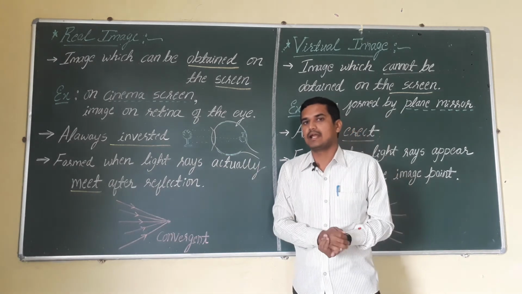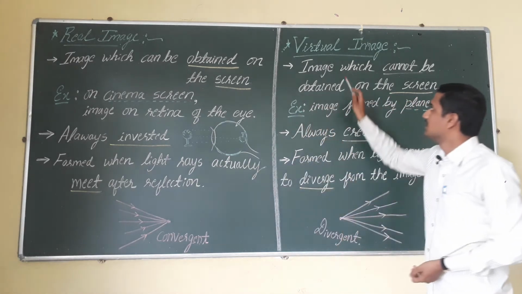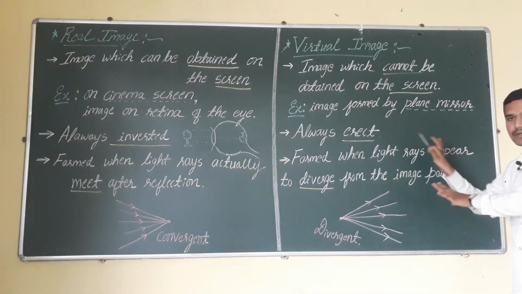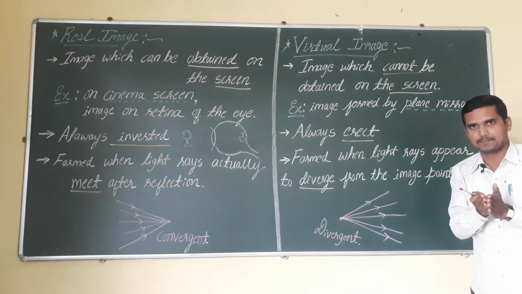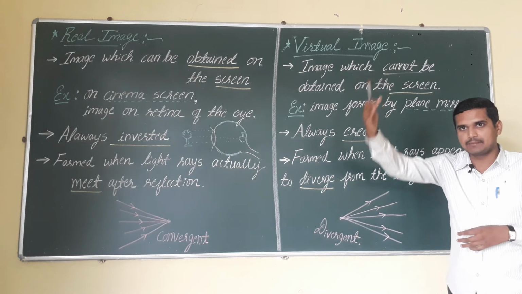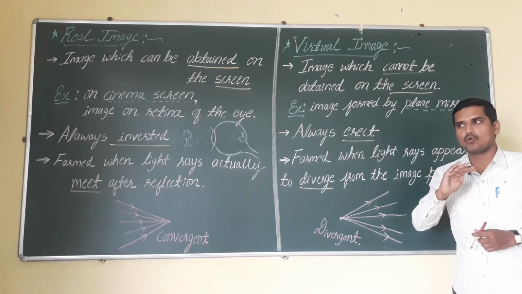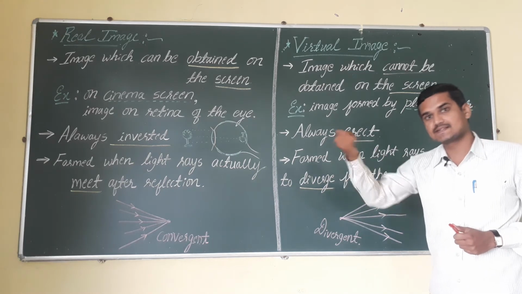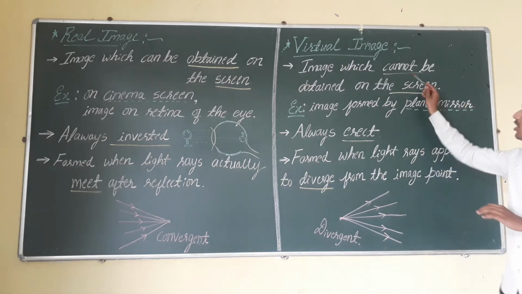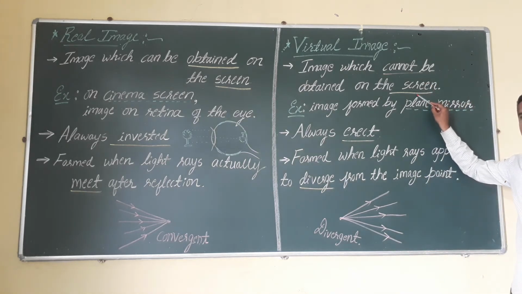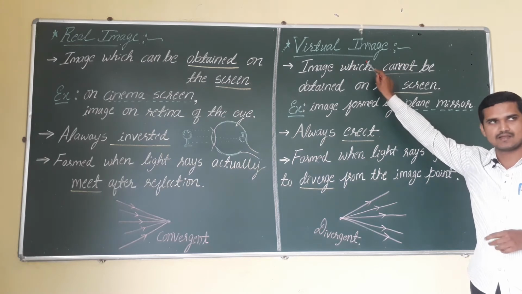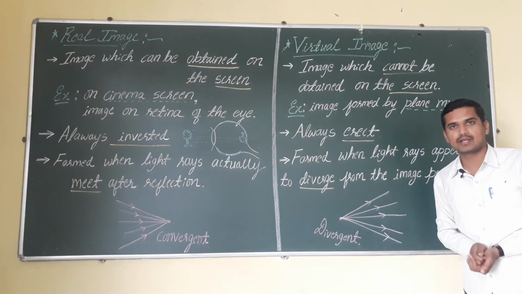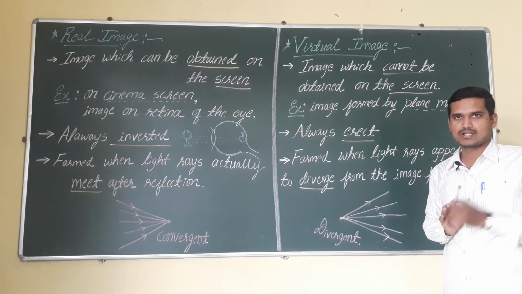Okay. Now let's go to the other type of image, that is virtual images. These are the images which cannot be obtained on the screen. They are formed inside the mirror. For example, at your home there is a plain mirror, and you get your own image inside the mirror, not on the mirror. The images which cannot be obtained on the screen are the best examples of virtual images. For example, the image formation in a plain mirror, convex mirror and concave mirror are all examples of virtual images.